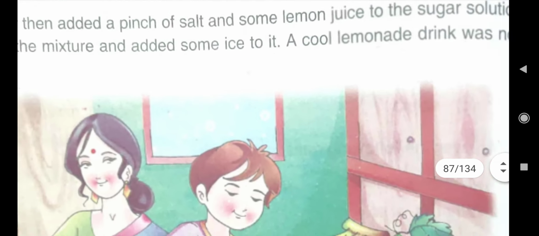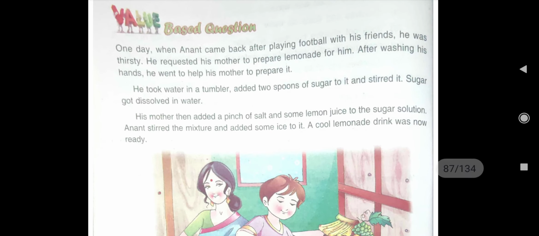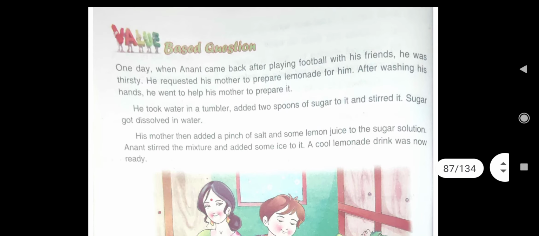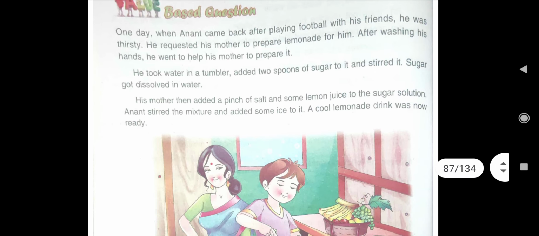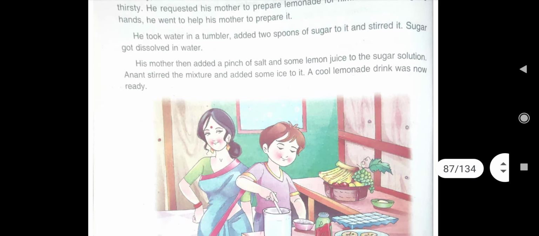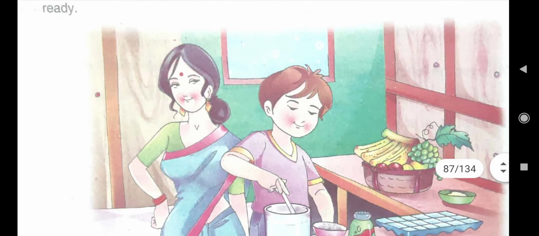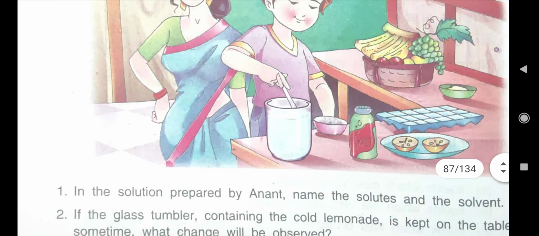So children, today we have done D part questions also, and this value based question you will not write in your science notebook. This is only to inculcate moral values in you. That's why I discussed it. Understood? So you will not write these value based answers in your science notebook. But what you will write in your science notebook? You will write the answers of D part.